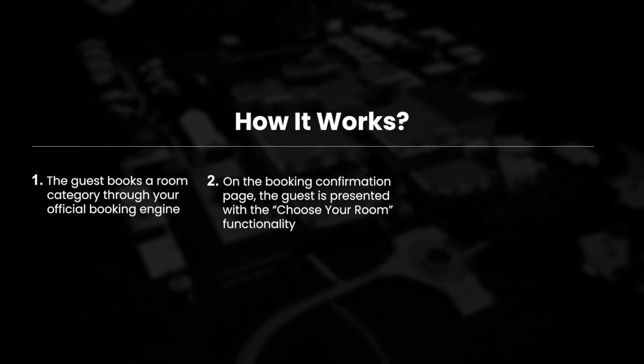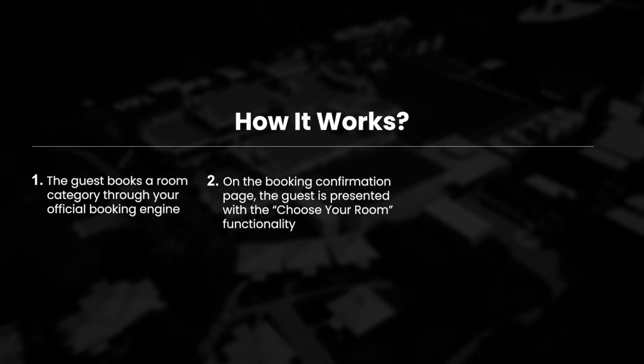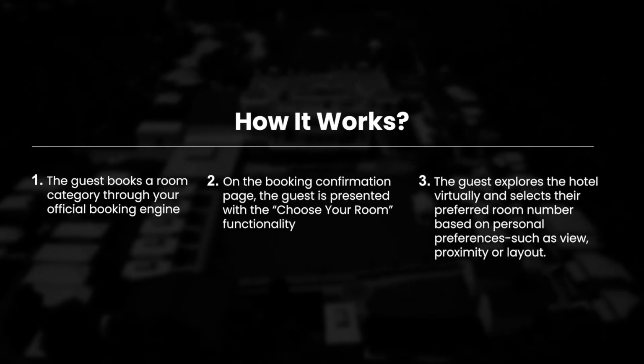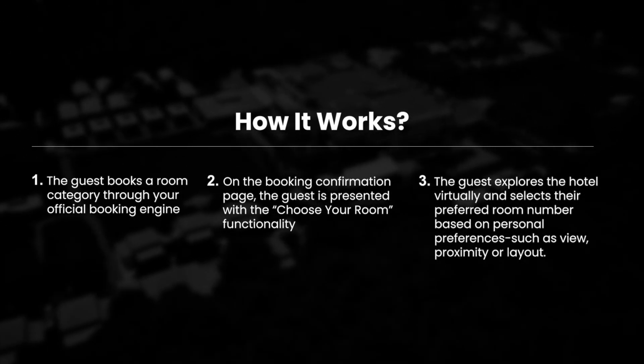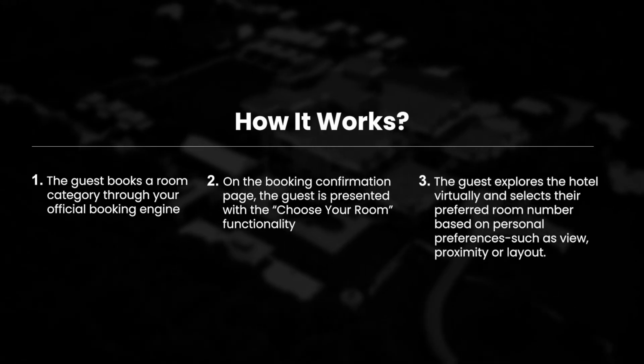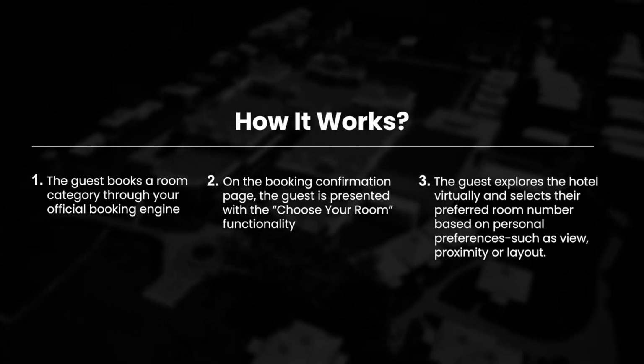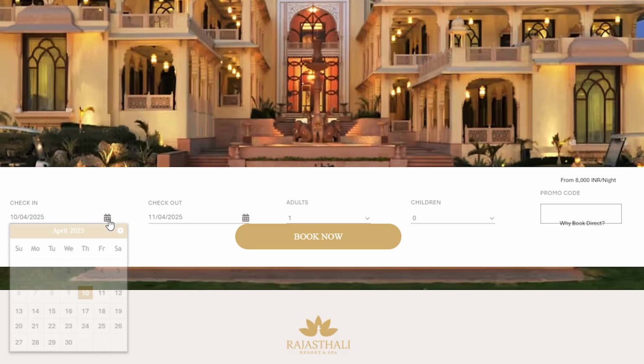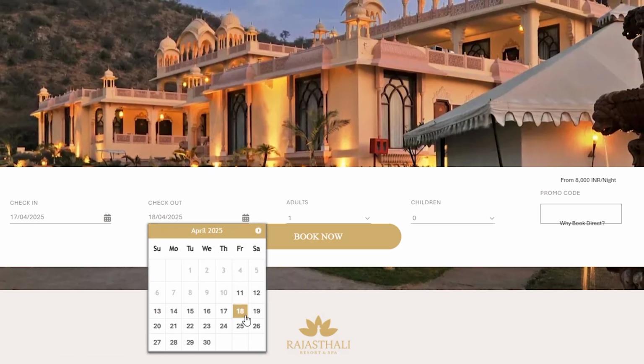On the booking confirmation page, the guest is presented with the Choose Your Room functionality. The guest explores the hotel virtually and selects their preferred room number based on personal preferences, such as view, proximity, or layout. Guest visits the booking engine from your official website